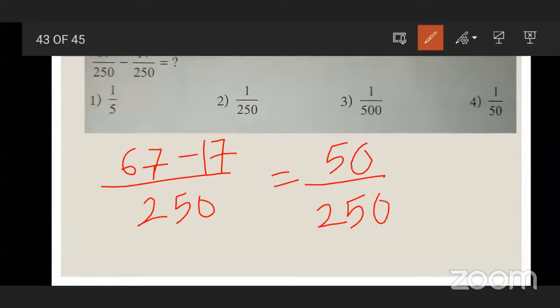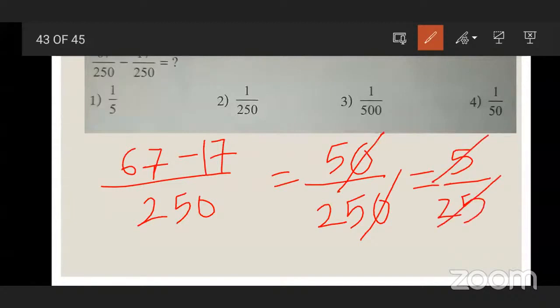Now try to find out the simplest form of this. This zero cut, this zero cut. Please remember, 5 upon 25. Now in the table of 5, when does 25 come? 5 fives are 25 and 5 ones are 5.